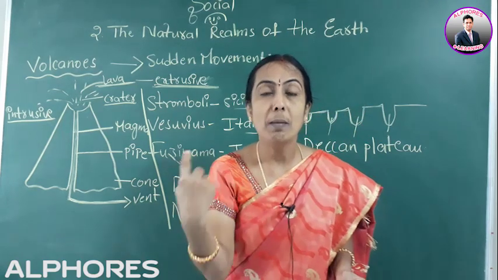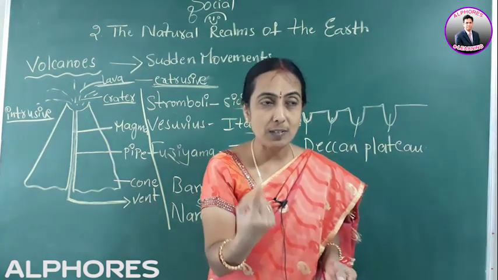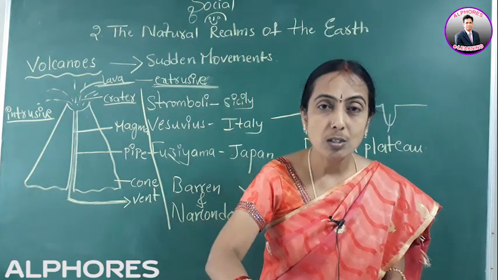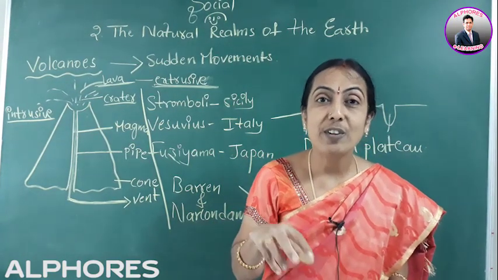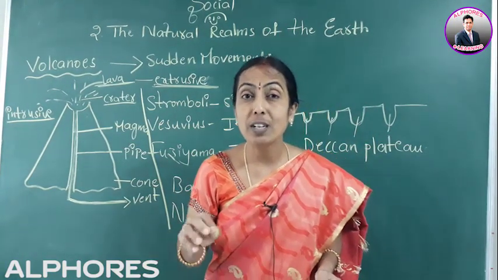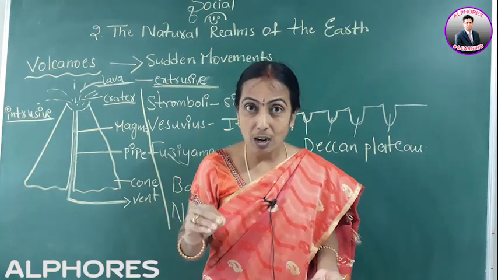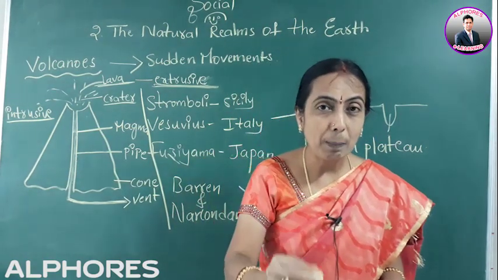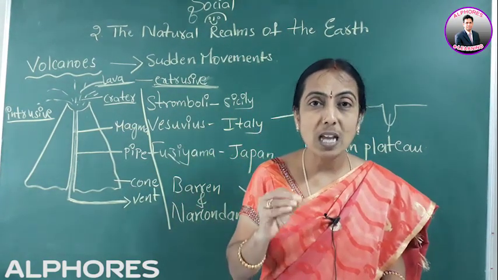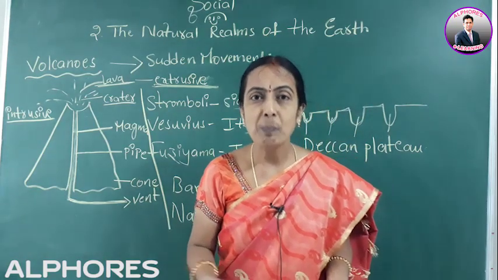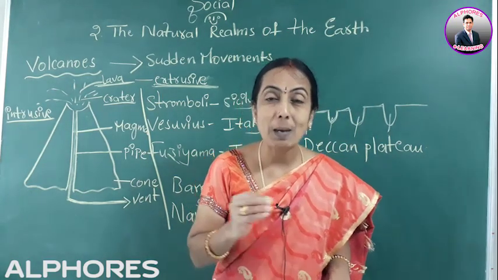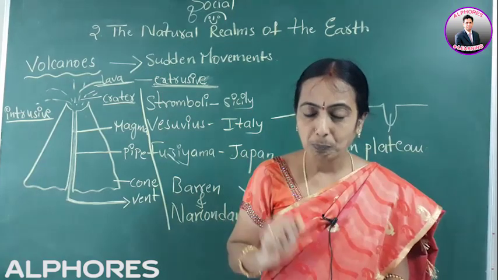Or more number of volcanoes are present in the Pacific Ocean, no? It is also called the Pacific Ring of Fire. Why is it called that? Because more than 80% of the world's volcanoes are present in the Pacific Ocean. That's why it is called the Pacific Ring of Fire.